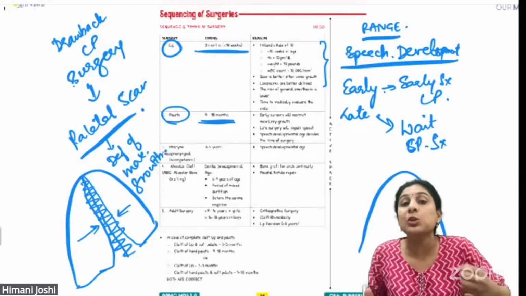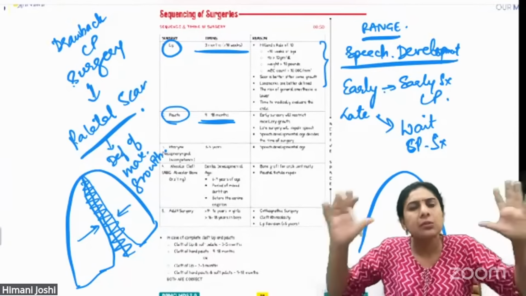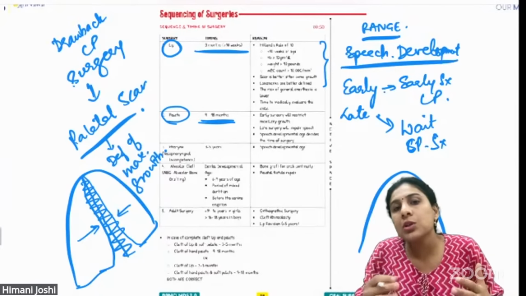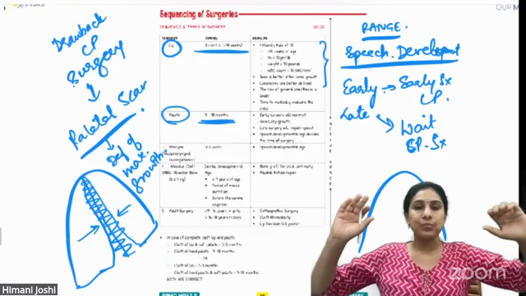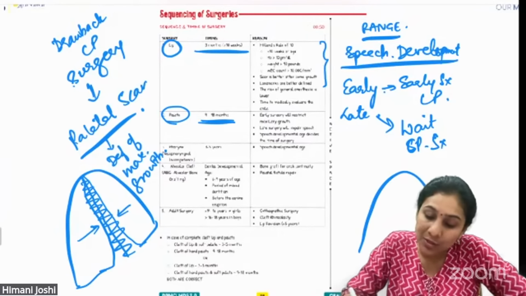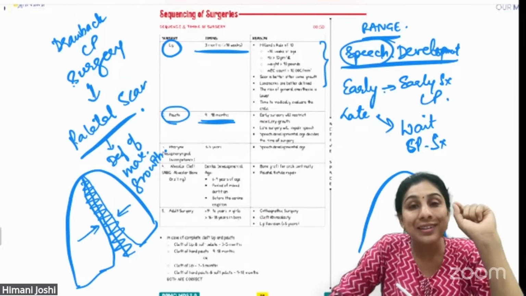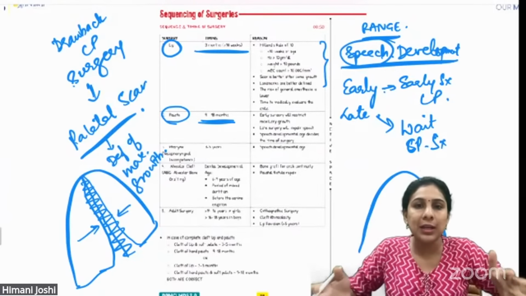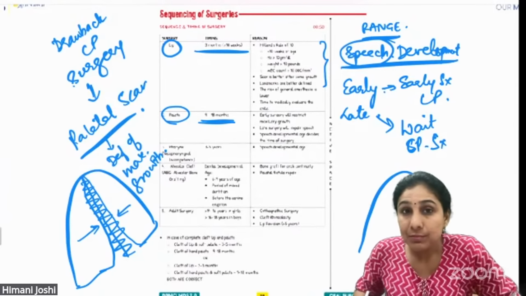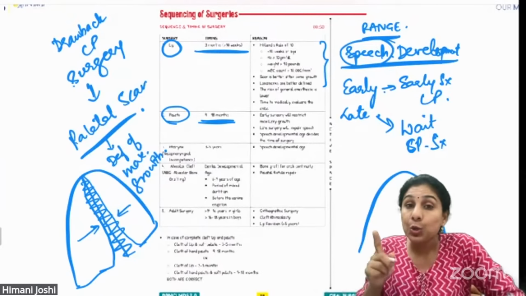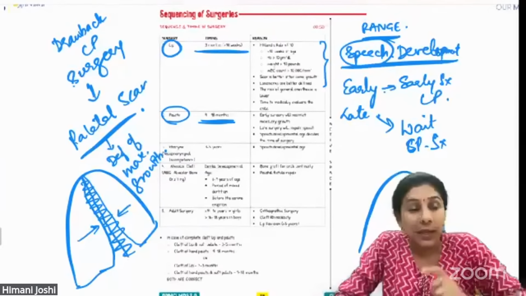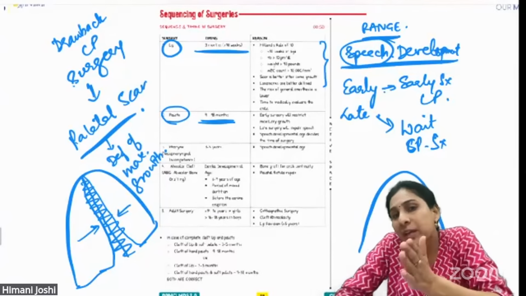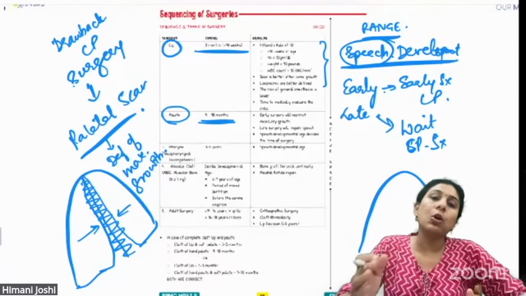As long as possible, you will defer the surgery so that whatever maxillary growth can happen, you allow it to happen. What if you don't do the surgery till very late? You let the maxilla grow. You can't do that. Why? Because speech is something which needs to be learnt at the right time. Doing an orthodontic surgery and expanding the maxilla is easy. Doing a speech therapy to treat speech problems is very difficult. So you will give priority to speech. Based on the speech development of the child, you will operate on the cleft palate.